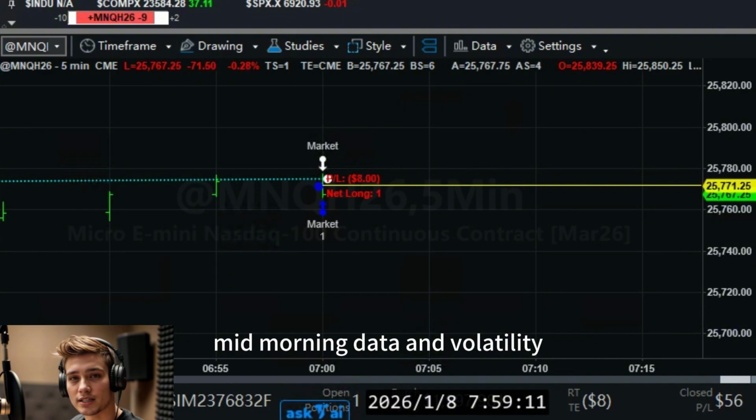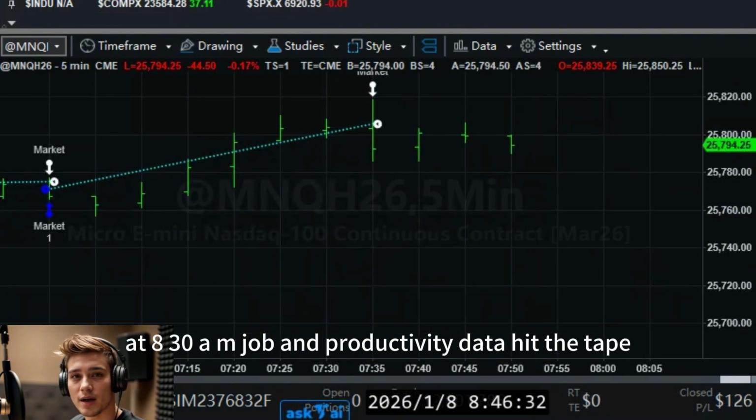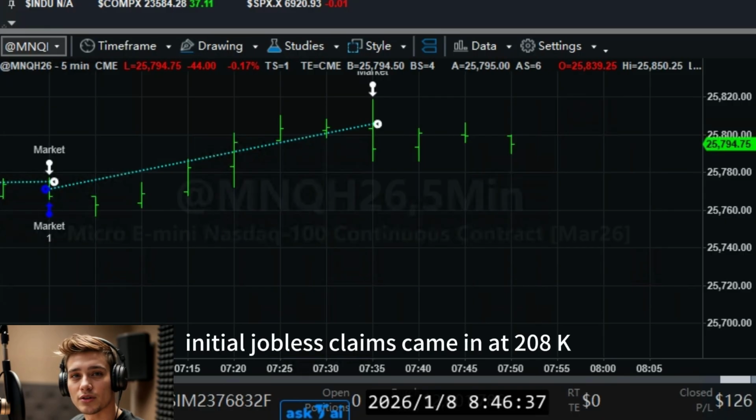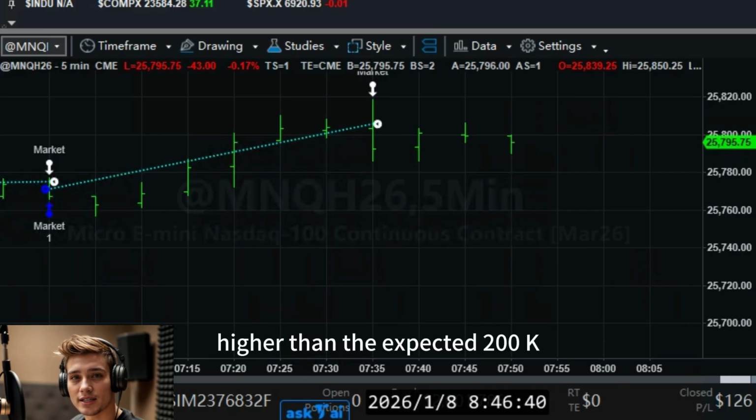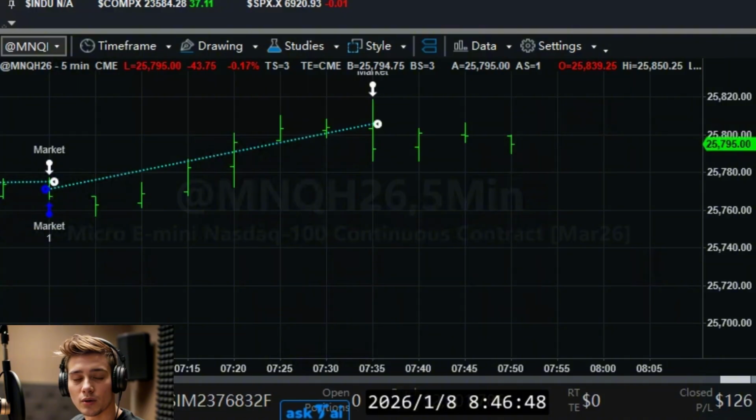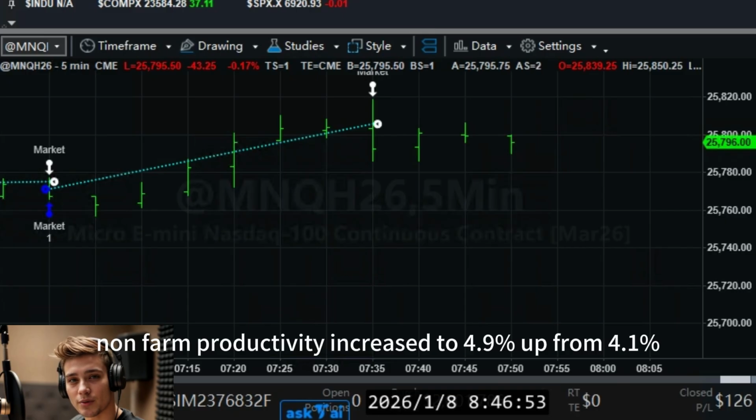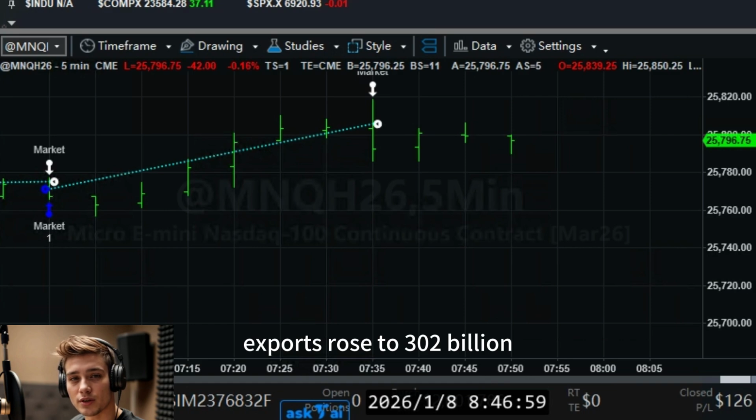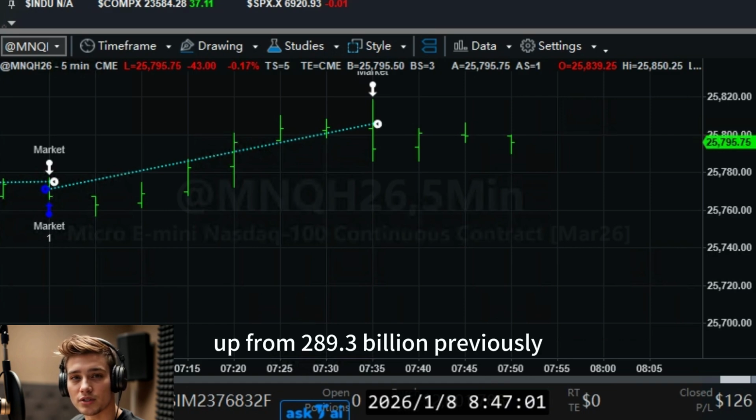Mid-morning data and volatility. At 8:30 a.m., job and productivity data hit the tape. Initial jobless claims came in at 208K, higher than the expected 200K. Continuing jobless claims rose to 1.914 million versus the prior 1.858 million. Non-farm productivity increased to 4.9%, up from 4.1%. Exports rose to $302 billion, up from $289.3 billion previously. The market reaction was mixed.